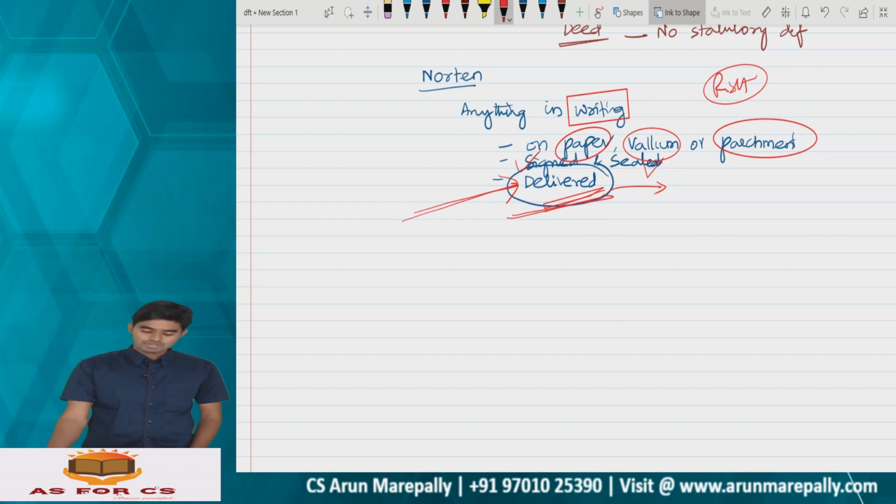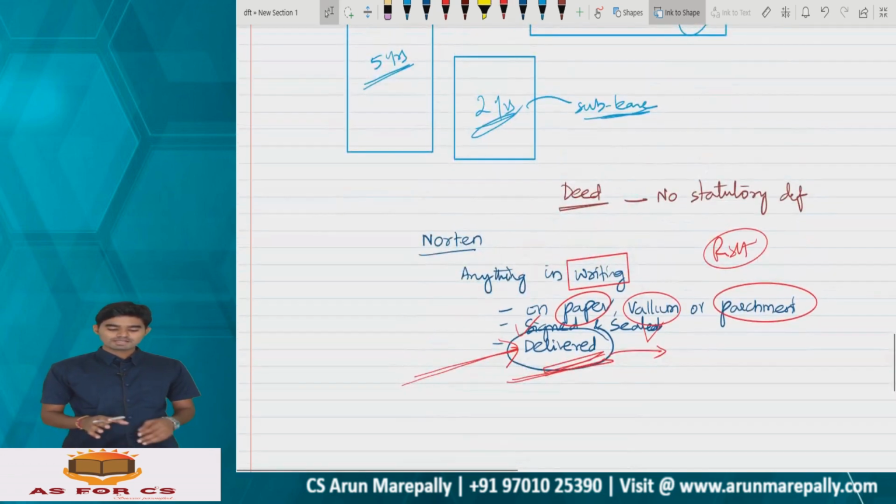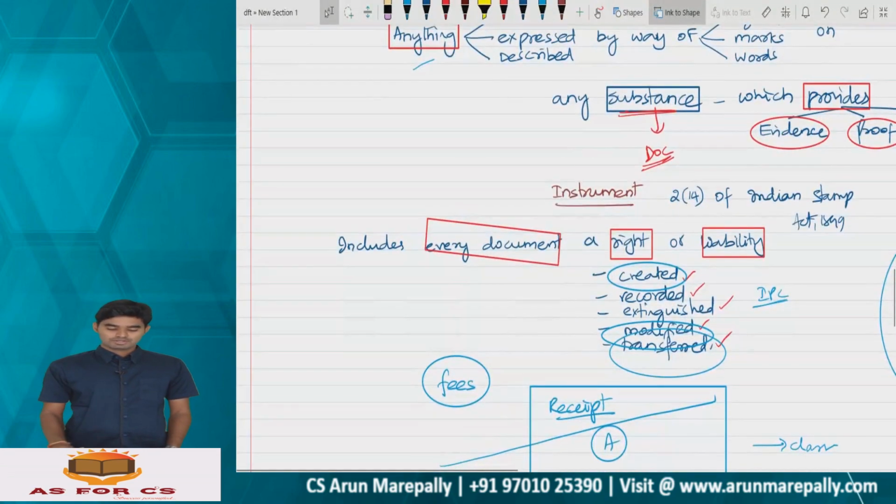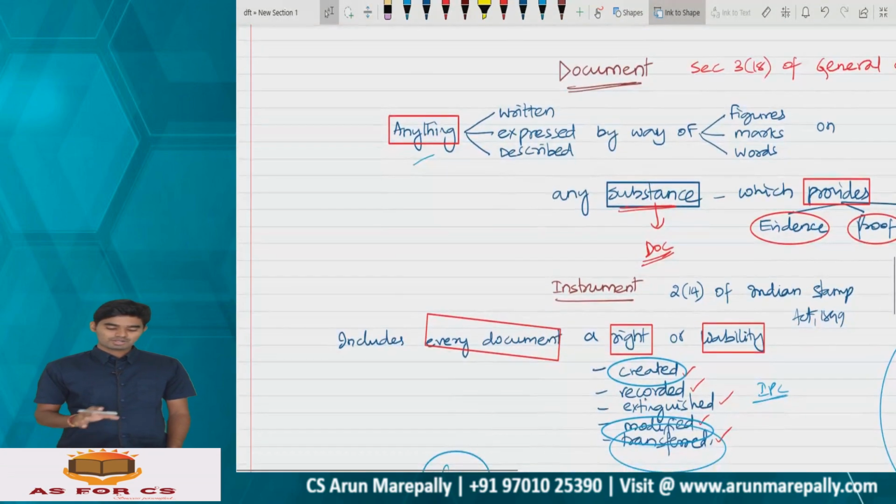Clear, everyone? So tell me whether deed is a wider term or document is a wider term. Document is a wider term. All deeds are documents, but all documents need not be a deed, because a document may or may not create a right, and may or may not be delivered. Clear, everyone? So three things we have understood: document, instrument, and deed.